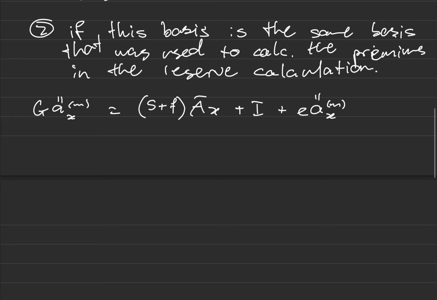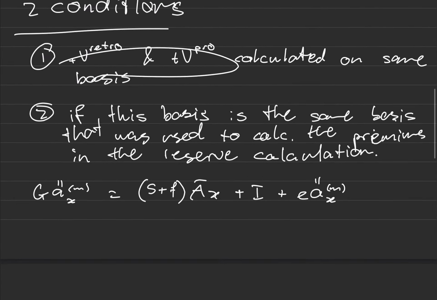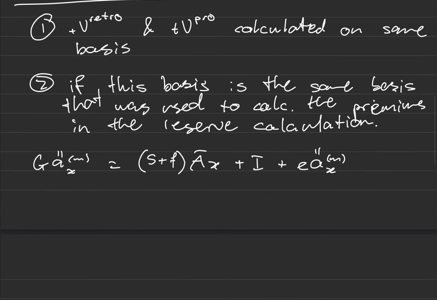Now the reason why 2 holds, or the reason why we need 2 in order for TV Retro and TV Pro to be equal, is because I need this equality to hold. And this is the equation that I use to calculate G. Okay, and if this equality holds, then the rest of my proof will follow.